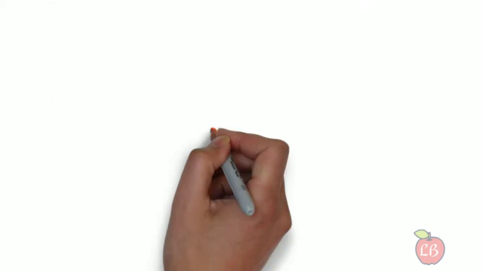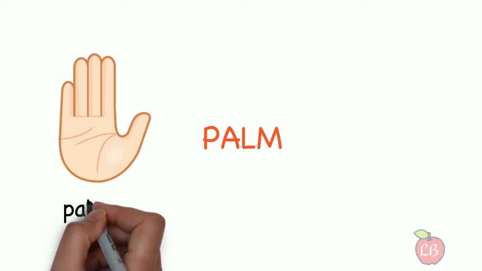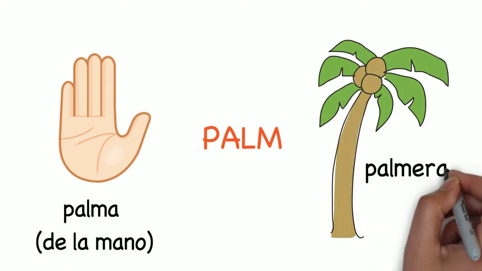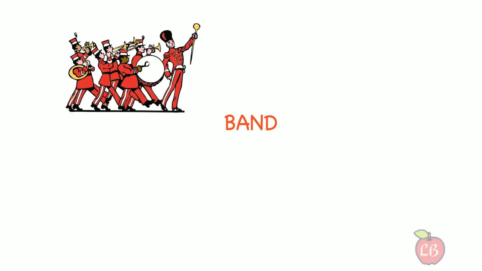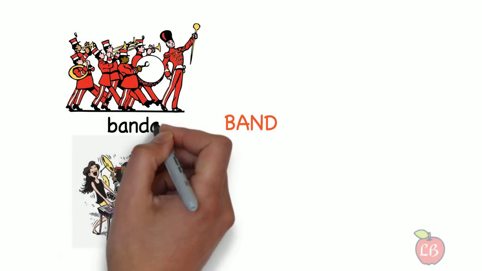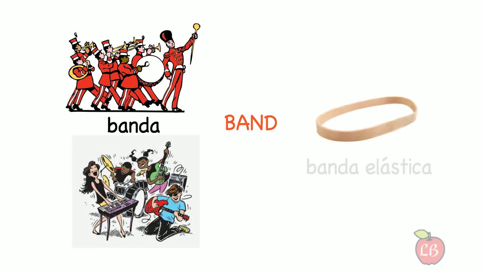A palm. A palm can be the palm of your hand or the palm tree. Band. A band can be related to music, like a marching band or a rock band, but it can also mean the elastic band.